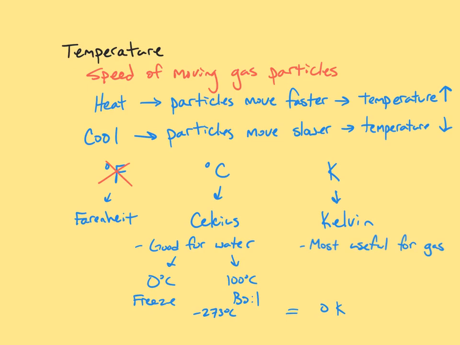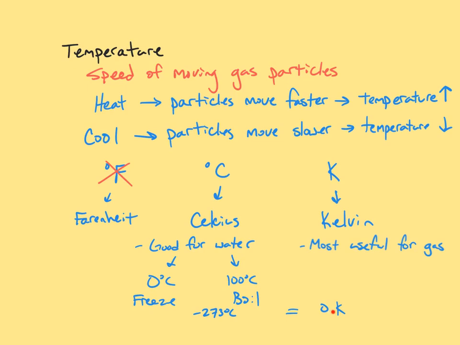Now, 1 degree Celsius is equal to 1 Kelvin. You go up from 1 degree Celsius to 2 degrees Celsius. That's the same as going from 1 Kelvin to 2 Kelvin. But the starting temperatures are different. Starting at the coldest of cold, the temperature in degrees Celsius is negative 273.